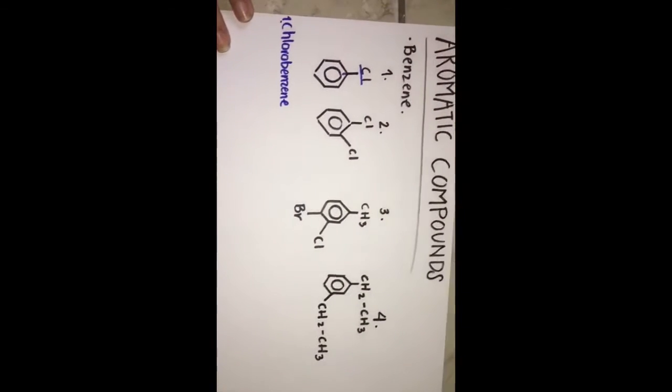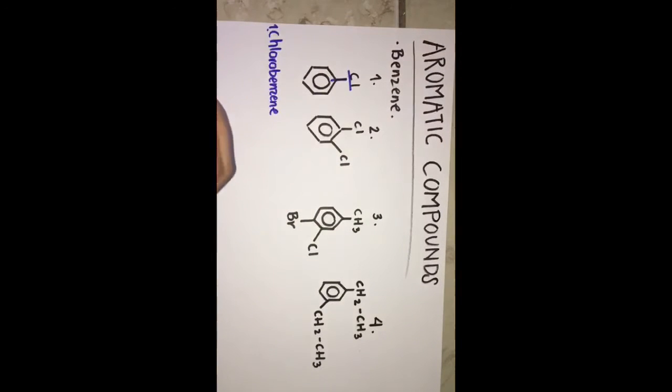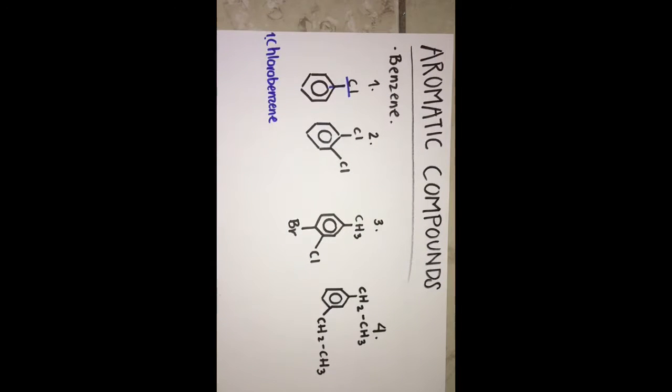So now we're gonna go ahead and start with aromatic compounds. In 1825, Michael Faraday isolated a hydrocarbon called benzene, which consists of a ring of 6 carbons with 1 hydrogen atom attached to each carbon. Because many compounds containing benzene had fragrant odors, the family of benzene compounds became known as aromatic compounds. For naming them, it is pretty simple because when benzene has only one substituent, the ring is not numbered. First one, we didn't number the ring because there is only one chlorine, so we put chlorobenzene.